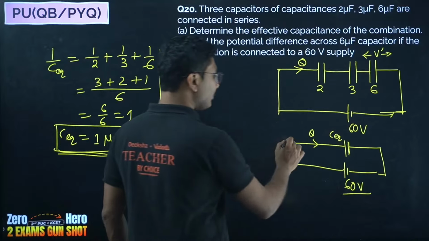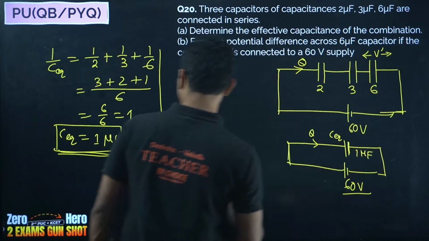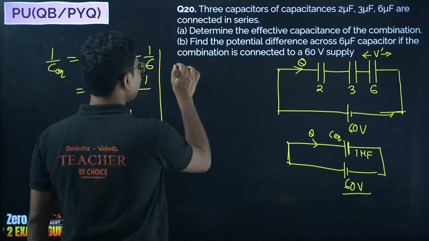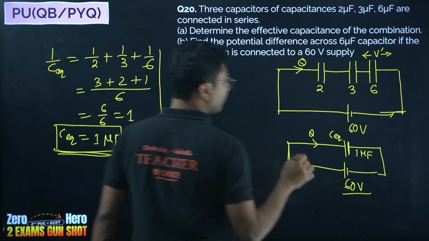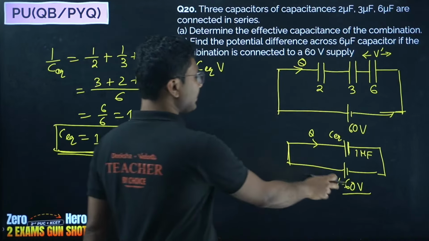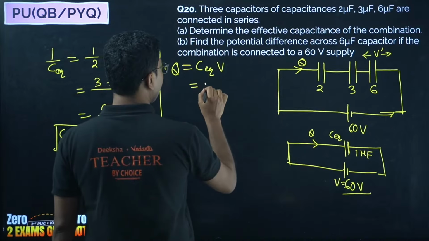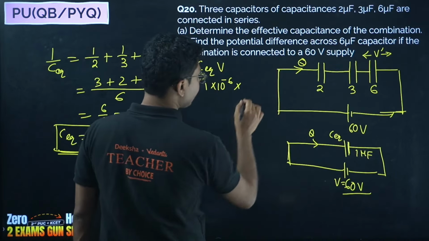So we will use that 1 microfarad to find the charge. How to do that? Q equals C equivalent into V. So this is the original voltage, the same voltage is across C equivalent. C equivalent is 1 microfarad, 1 microfarad means 1 into 10 to the power of minus 6. Voltage is 60.